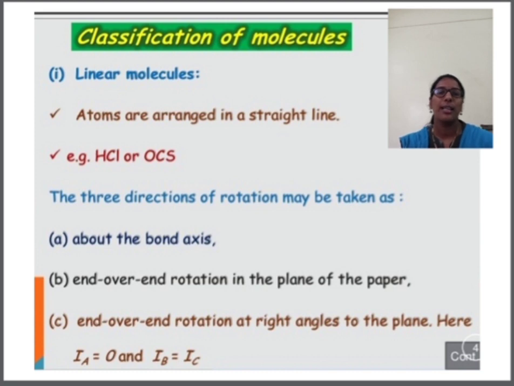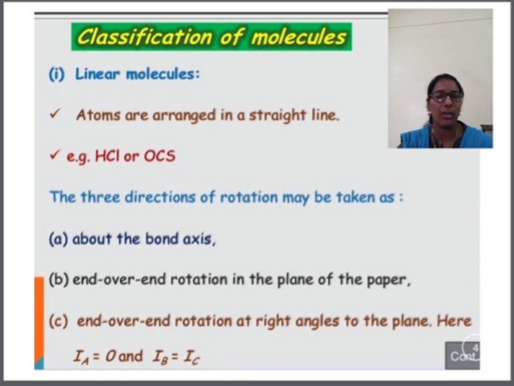So the first group is linear molecules, and we know many examples of linear molecules such as HCl, OCS, CO2 and so on. But when we consider rotational spectroscopy, the molecule should possess a permanent dipole moment. So when we consider a linear molecule like CO2, the molecule possesses a zero dipole moment. That's why CO2 is inactive to rotational spectroscopy or microwave spectroscopy. So we will consider only 2 examples here, HCl and OCS.